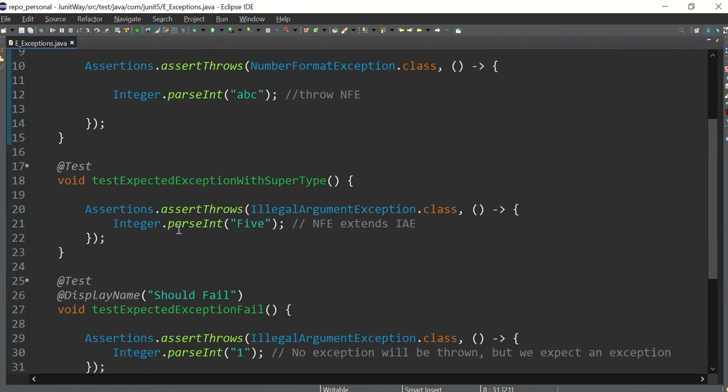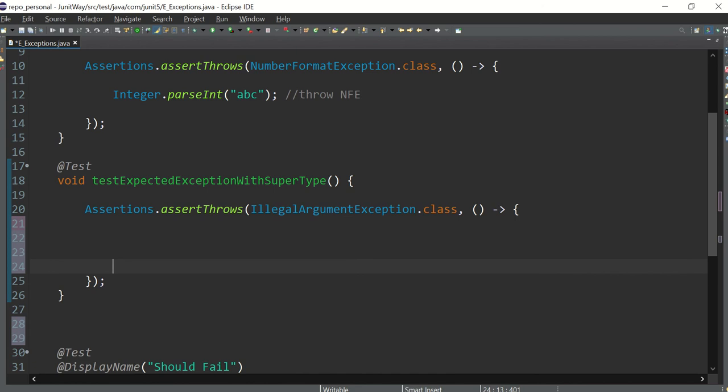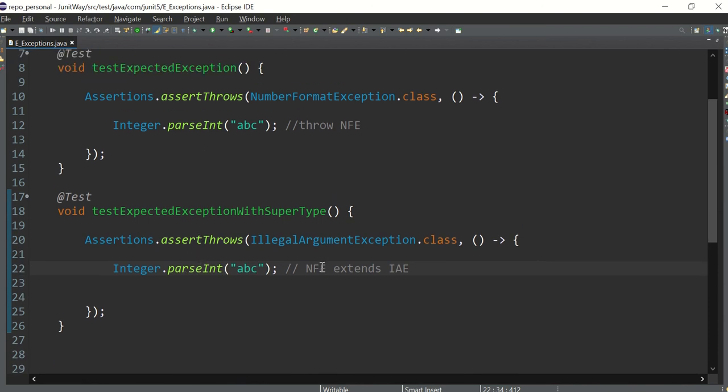And in the second test case, I am again saying that whatever code is written inside this should throw IllegalArgumentException. But see, I have written the same thing again, parseInt and let's say abc. So these two lines are exactly the same, but will this pass or not?